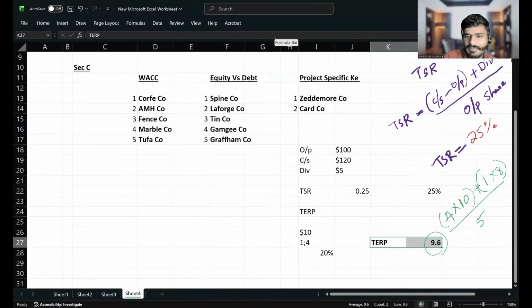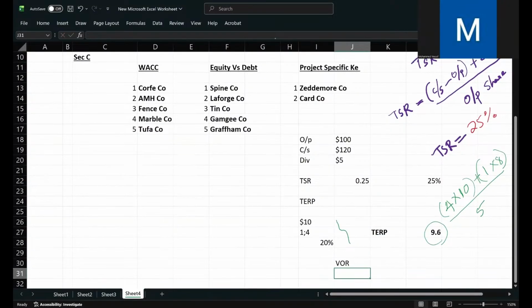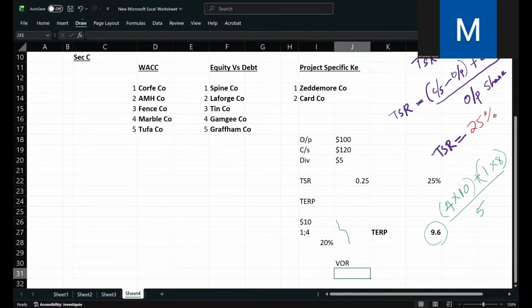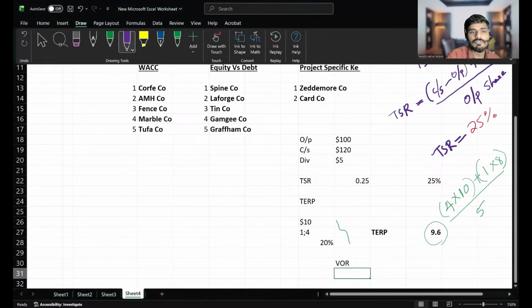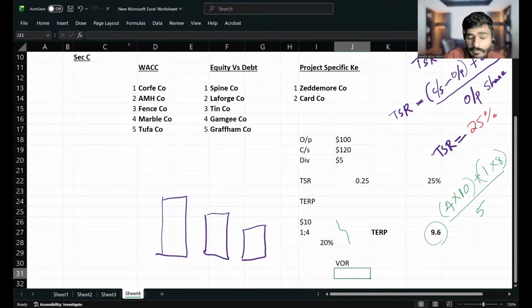So here I'm asking you, what will be the value of the right? 0.4. No, it's not 8. Value of right. Okay, let me teach you. Share price minus TERP, 1.6. Let me teach you.